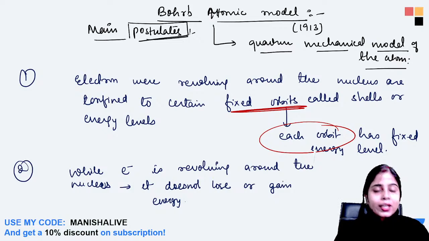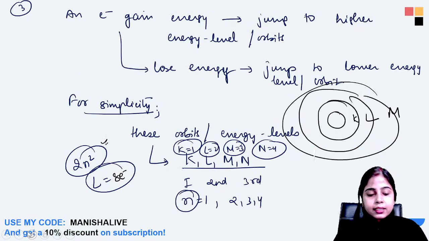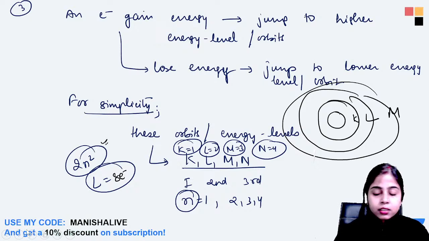Any more doubts anyone is having in Bohr's atomic model? Tell me fast. Any doubts in any of the postulates? The ground state, the excited state, everything is clear to everyone? Tell me fast.